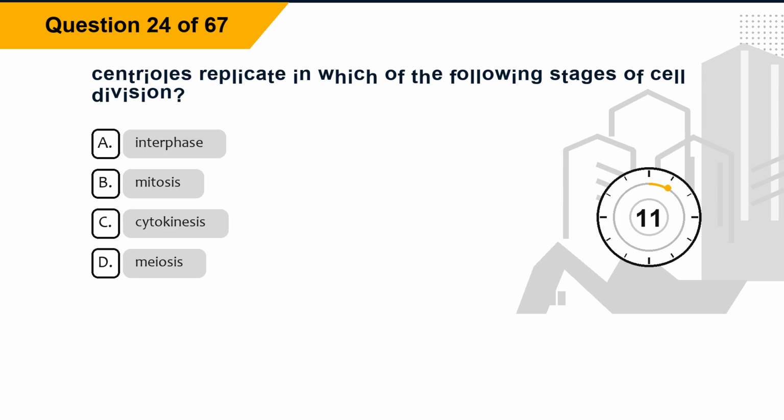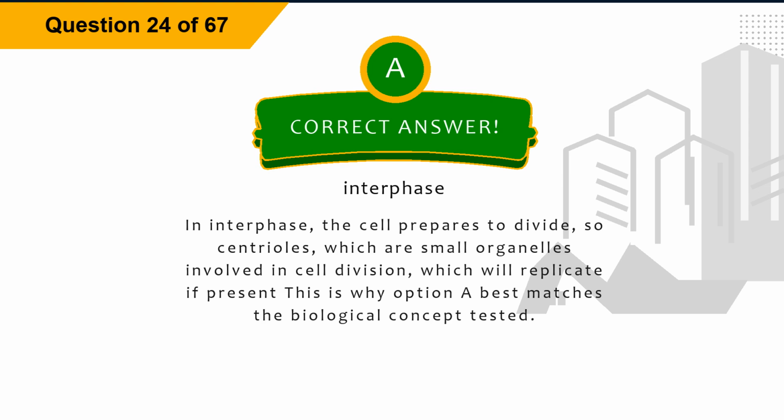Question 24. Centrioles replicate in which of the following stages of cell division? Option A, interphase. Option B, mitosis. Option C, cytokinesis. Option D, meiosis. The correct answer is option A, interphase. Explanation. In interphase, the cell prepares to divide, so centrioles, which are small organelles involved in cell division, will replicate if present. This is why option A best matches the biological concept tested.